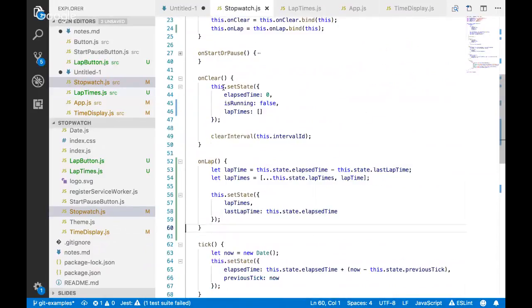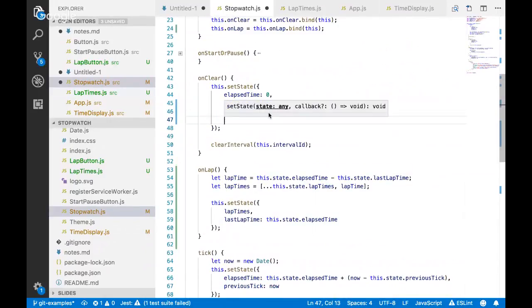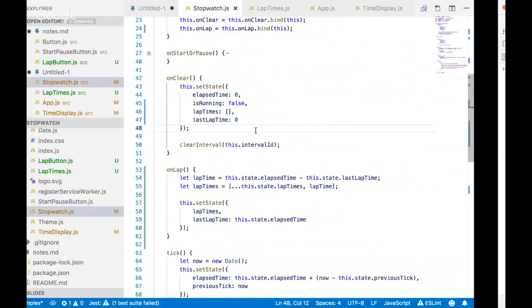On clear, I need to set my last lap time to 0. Cool. I hope this was useful, like an exercise again. I like to try and work through these things hands-on after people have had a chance to see somebody else solve it. Sounds like you guys were doing something very, very similar in solving it. So I think that's great.